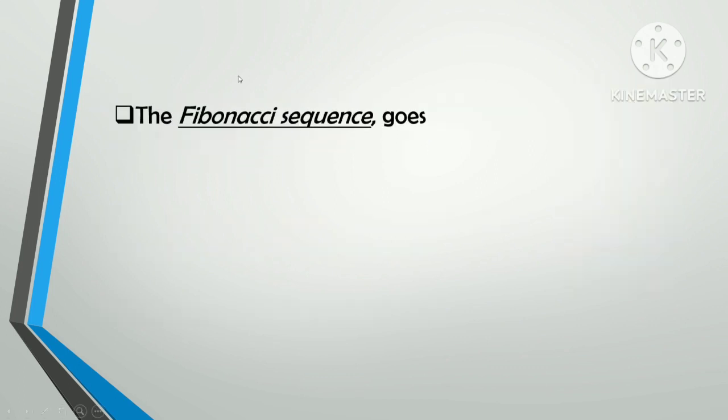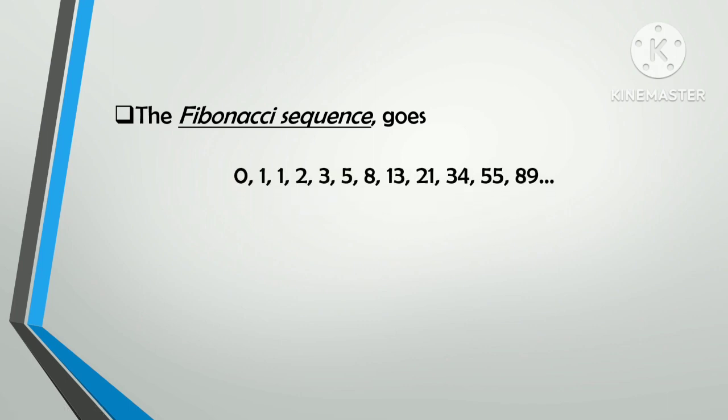Now, the Fibonacci sequence goes like this: 0, 1, 1, 2, 3, 5, 8, 13, 21, 34, 55, and 89. Okay, now earlier we found out that November 23 is Fibonacci Day, right?